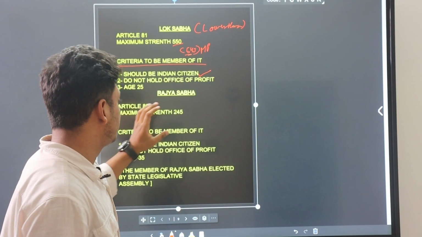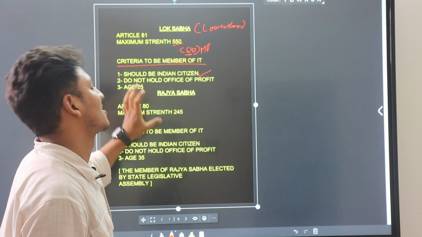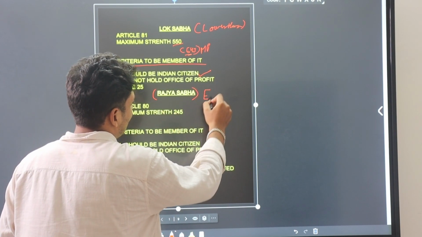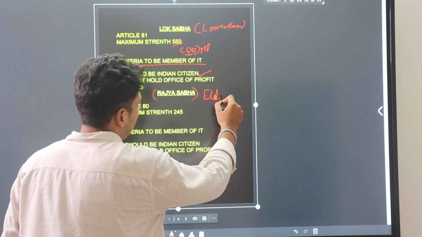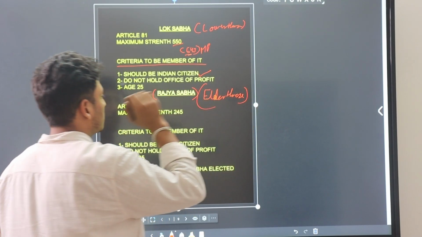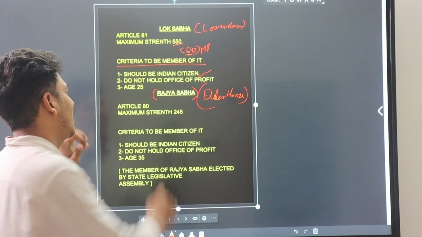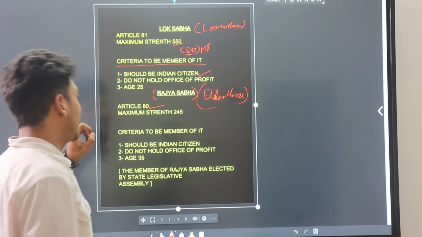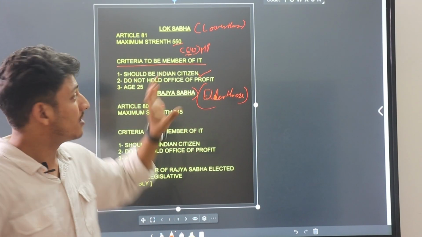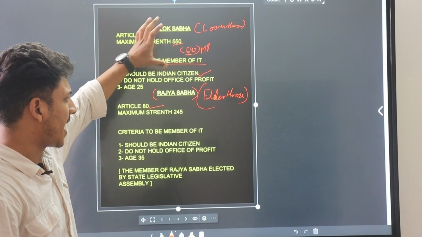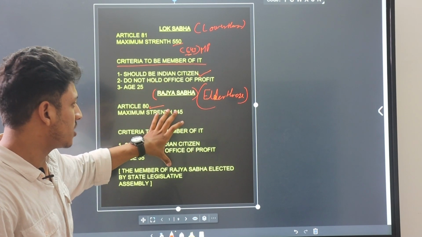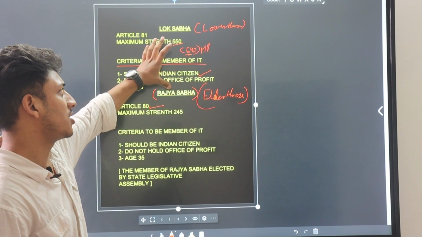Now moving toward Rajya Sabha. Rajya Sabha is the elder house. It comes under Article 80. The work of these houses is similar. First, a bill is introduced in this house, and then it goes for consideration to the other. Sometimes a bill is introduced in the other and then goes for consideration to this.